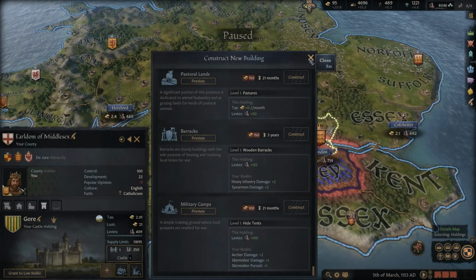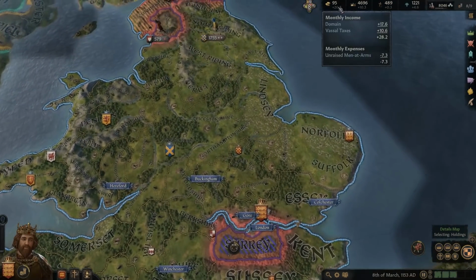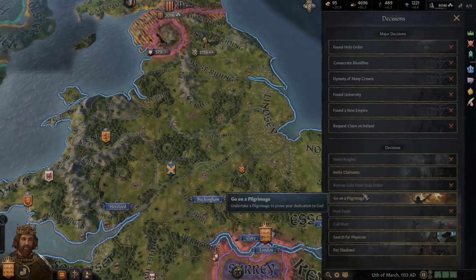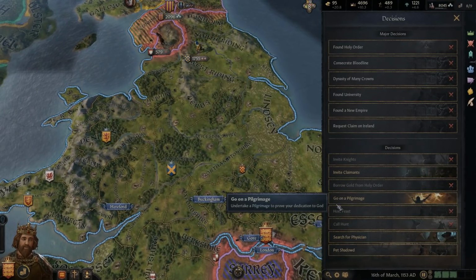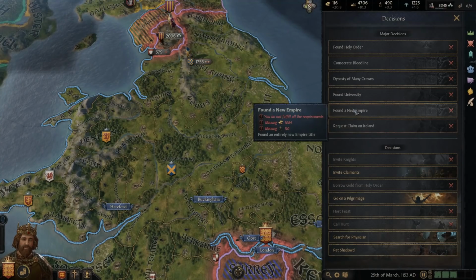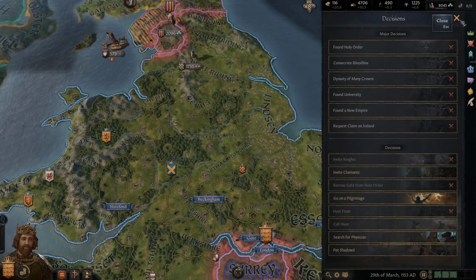We don't want to get anything. We need to save up our money. We got so much stuff we have to get because, you know, it does cost money to do the pilgrimage. So we're going to want a few hundred gold for that. And then, of course, we need the 1,084 gold to found a new empire.